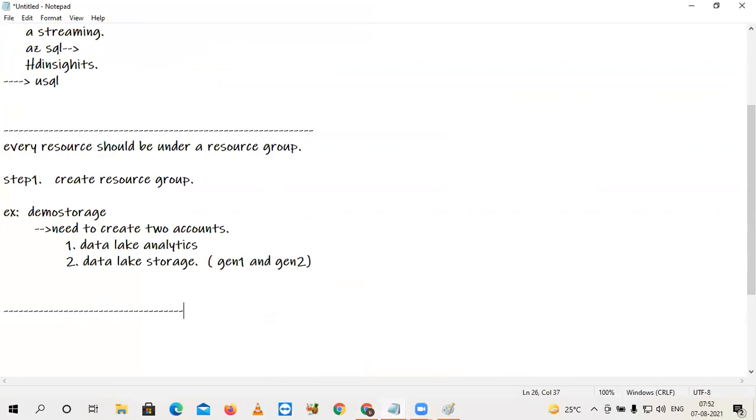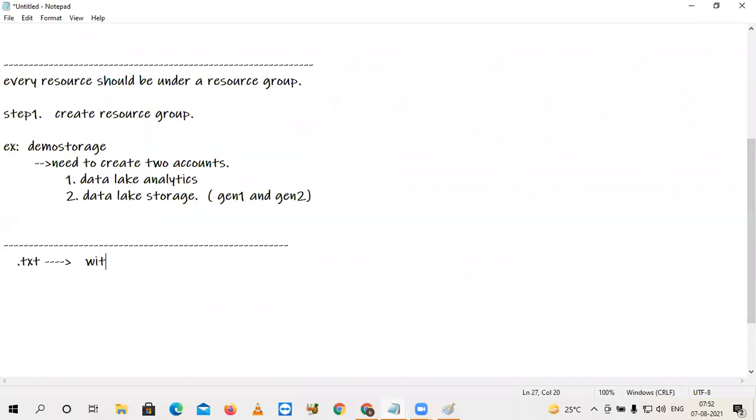Suppose my file is a comma delimited file. Of course, the file format is .txt, with the comma as delimiter. Later we will see how to do it if the delimiter is different from comma. That concept I will explain in tomorrow's class. Suppose my file is profiles.txt.